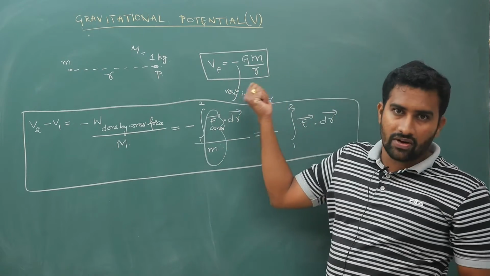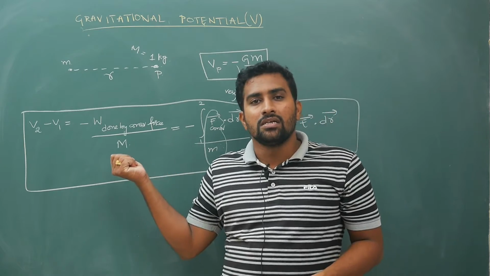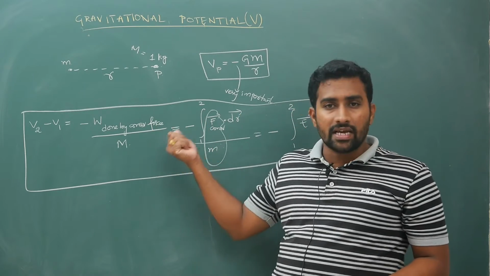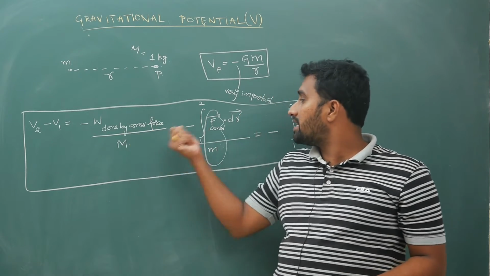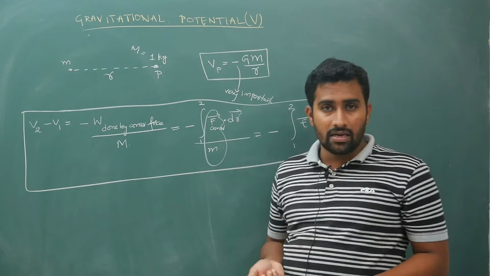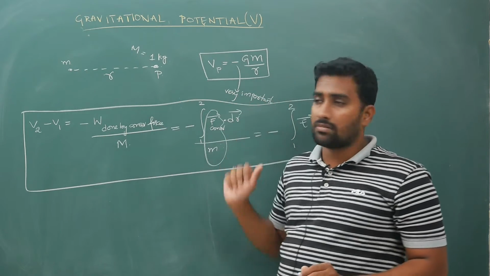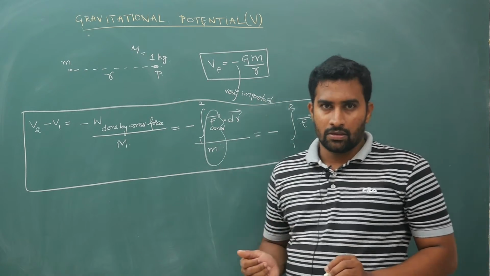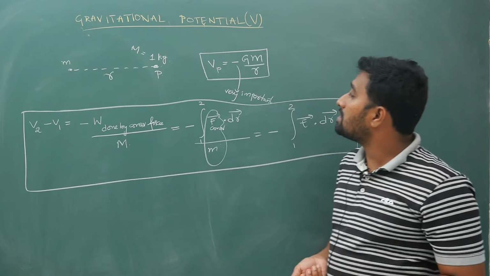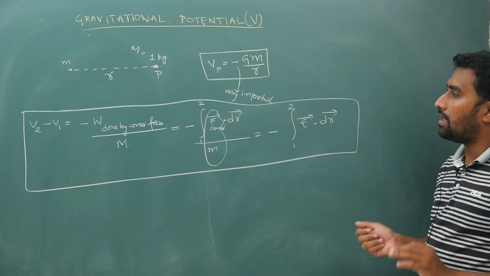We know from the previous potential energy definition that it is G m1 m2 by R. So it is G times M into 1 by R. That is why it is minus GM by R. Your potential difference is minus GM by R.